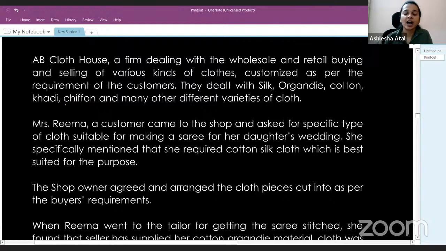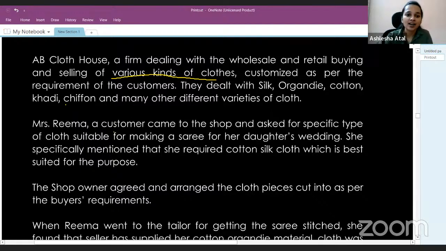AB Cloth House, a firm dealing with the wholesale and retail buying and selling of various kinds of clothes, customized as per the requirement of the customers. They dealt with silk, organdy, cotton, khadi, chiffon, and many other different varieties of cloth. So there's a cloth house which deals in different varieties of cloths.